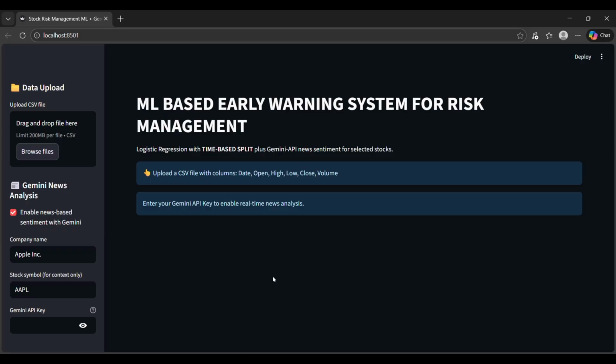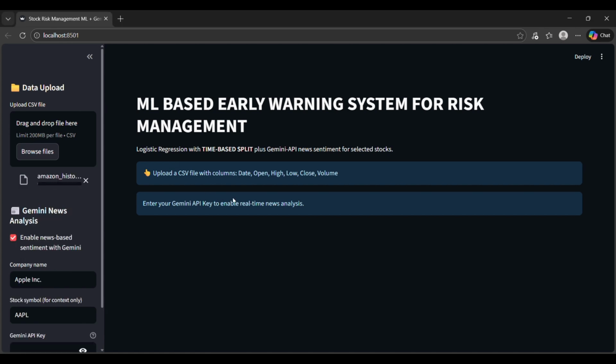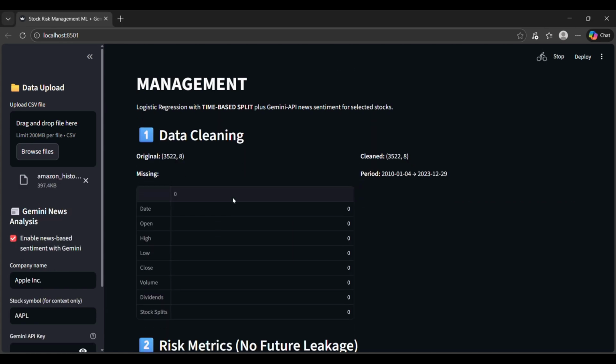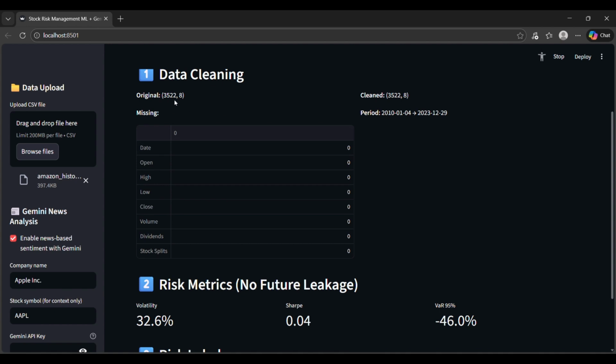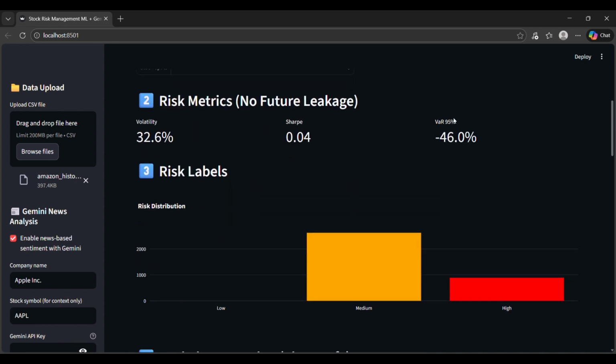Now let me explain this dashboard to you. Firstly, we have to select the CSV file which contains the stock market data for that company, like this Amazon historical data, which we downloaded from Y Finance earlier. I had shown you. So we will open it. It will clean the data as we had written in our code. So you can see here now the missing values are 0, and it contains the data from this to this time period. And after that, we have these risk metrics.